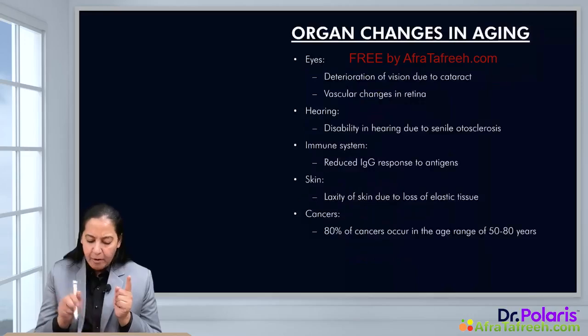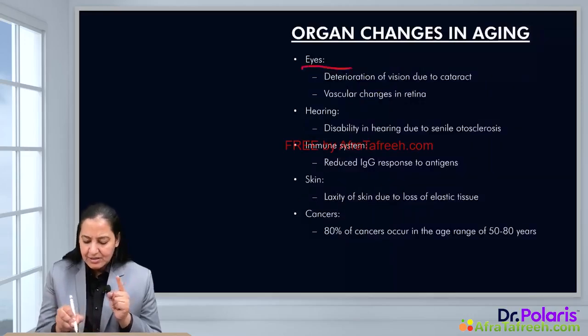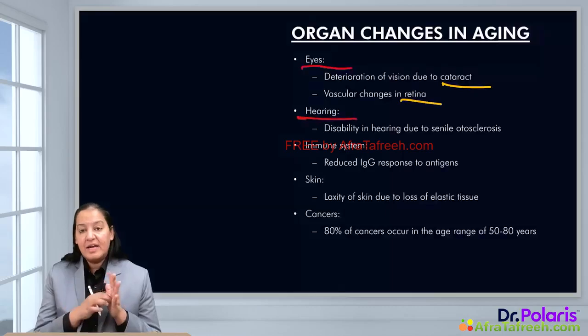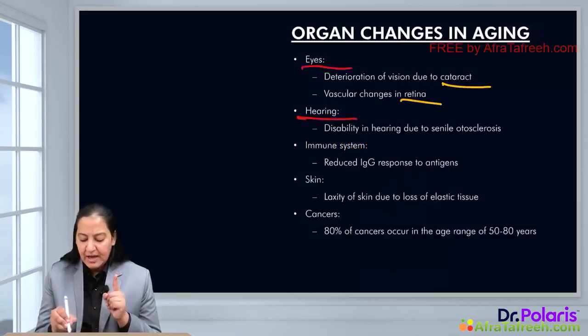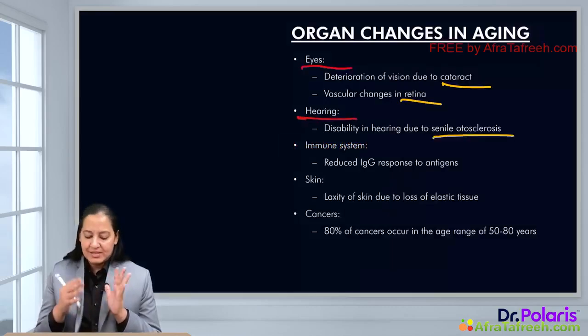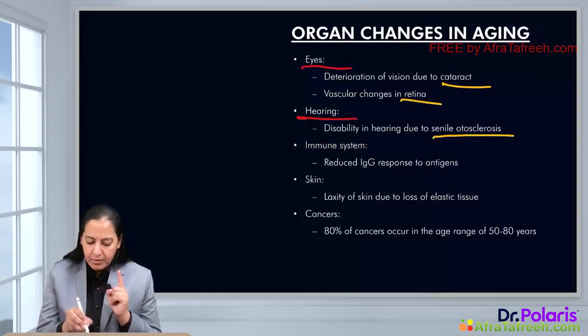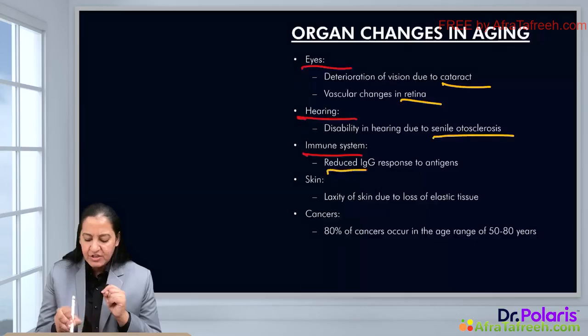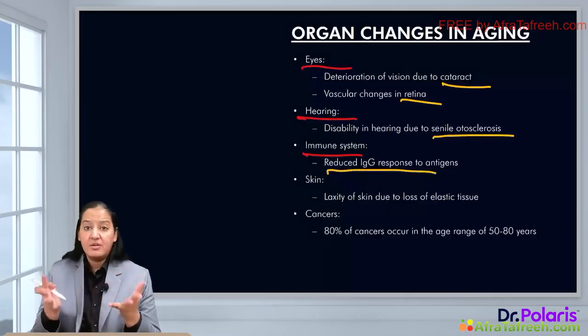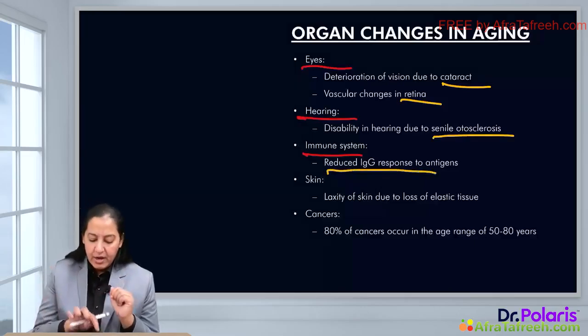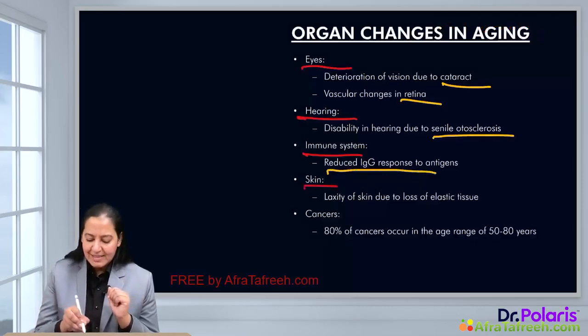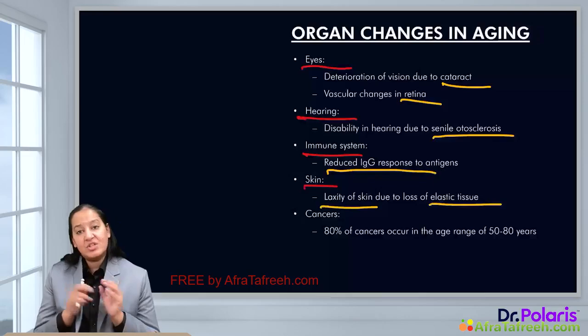If we talk about the eyes, there is deterioration of vision due to cataract and vascular changes in the retina. If we talk about the ear, there is disability in hearing due to senile otosclerosis. If we talk about the immune system, there is reduced IgG response to the antigen, so chances of infection are increased in old age. If we talk about the skin, there is laxity of the skin due to loss of elastic tissue.